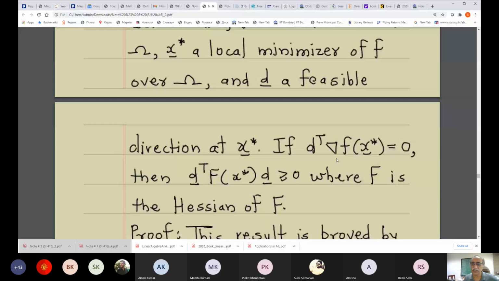So this hypothesis is understood. In addition to this hypothesis, if this condition holds, then this must hold. That's what the theorem says.